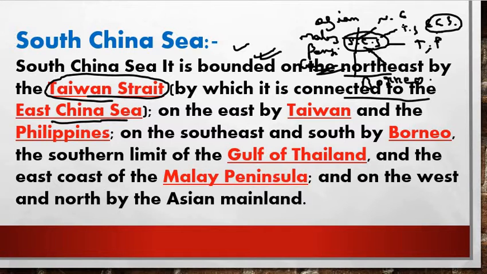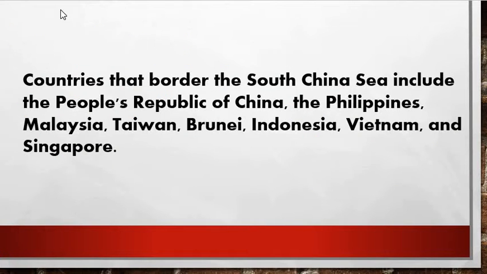To the south and southeast is located Borneo, and to the west are located the Malay Peninsula and the Gulf of Thailand. And in the northern part is located the Asian mainland. I hope you understood this slide clearly, and we have devoted sufficient time for it. Next, we move further.